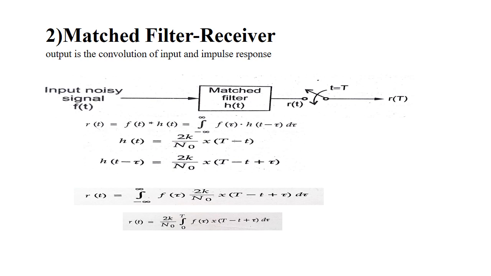So h of t minus tau is equal to 2k by n0 x of T minus t plus tau. So R of t is equal to the integral from minus infinity to infinity of f of tau into 2k by n0 into x of T minus t plus tau d tau. Therefore R of t is equal to 2k by n0 integral 0 to T of f of tau into x of T minus t plus tau d tau.